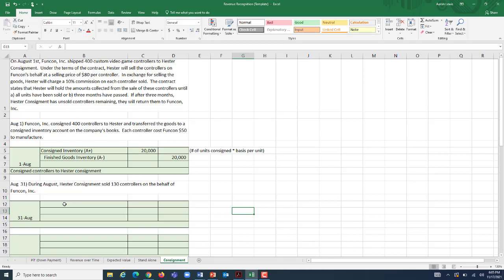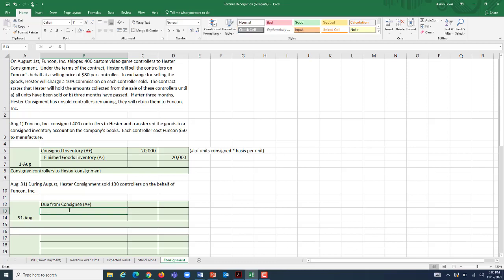But they sold them. At this point, they owe us something. And because they owe us something, we need to put a receivable on our books. And we're going to call that receivable due from consignee. It's just a different form of accounts receivable. Accounts receivable counts like money from the general public. This is a different kind of party, so we give it its own account like we did due from factor. We're going to call this one due from consignee.